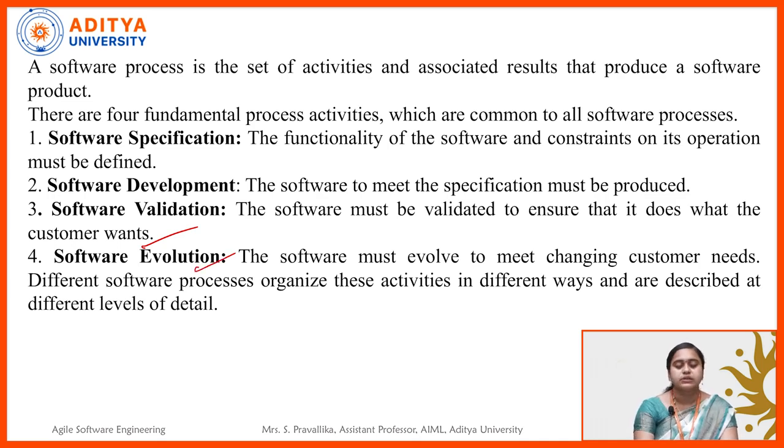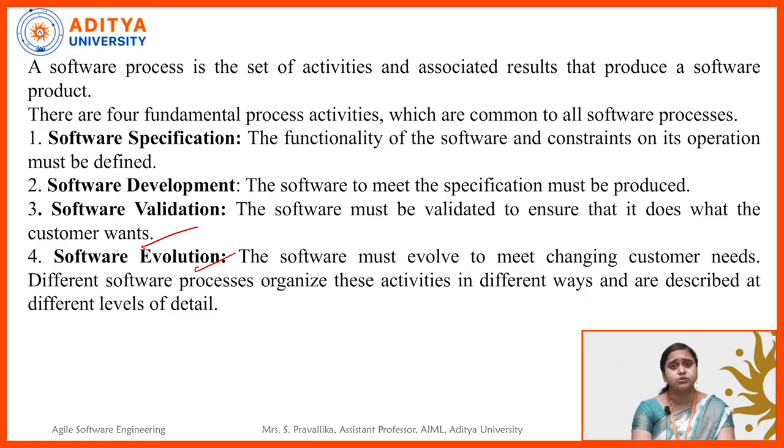The next one, software evolution. Software must evolve to meet changing customer needs, and different software processes organize these activities in different ways and are described at different levels of detail. Evolution means the software must evolve to meet the changing customer needs. Once we have developed something, we will go with the customer feedback, and if the customer is satisfied with the work, then we'll proceed to the next process.